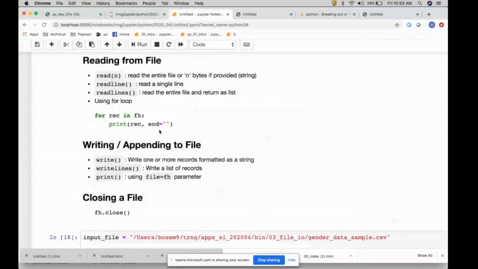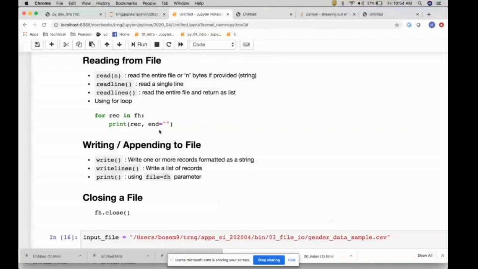For reading, you have different ways: the read function, the readline function, and the readlines function. What read does is read the entire file as one string. If the file is small, like configuration files, you could do that.